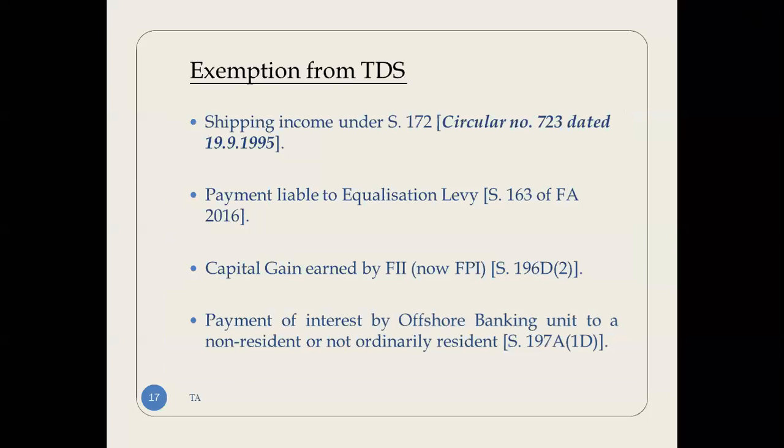There are a few exemptions from TDS, on which, if you are making this kind of foreign payment, you are not required to deduct TDS. Let us see what they are: shipping income under section 172, payment liable to equalization levy, capital gain earned by FII, and payment of interest by an offshore banking unit to a non-resident or non-ordinary resident.